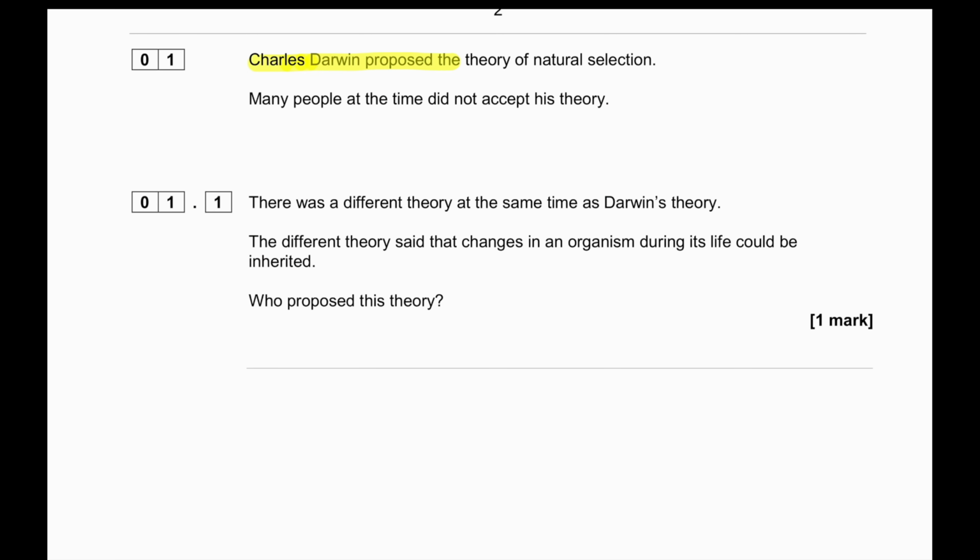Charles Darwin proposed the theory of natural selection. Many people at the time did not accept his theory. There was a different theory at the same time as Darwin's theory. The different theory said that changes in an organism during its life could be inherited. Who proposed this theory? The theory was proposed by Jean-Baptiste Lamarck. You just have to write Lamarck for the answer.